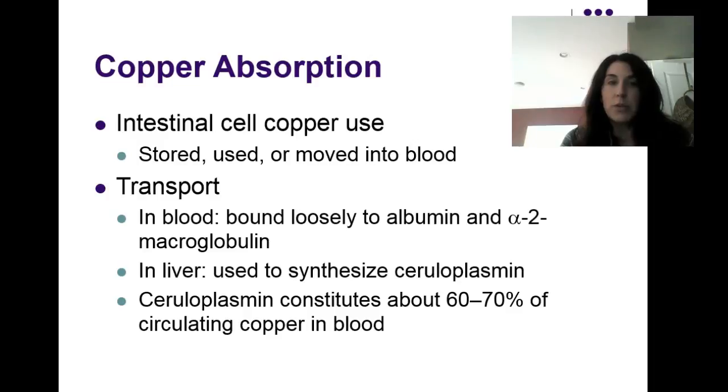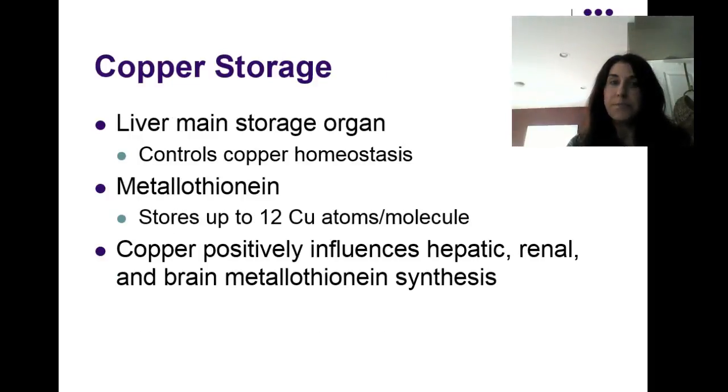Intestinal cell copper can either be stored, utilized, or moved into the blood for transport. Transport occurs in a number of ways. In blood, it's loosely bound to albumin and to alpha-2 macroglobulin. In the liver, it is used to synthesize ceruloplasmin, which is a transporter of copper, and that accounts for about 60 to 70% of the circulating copper that we find in the blood.